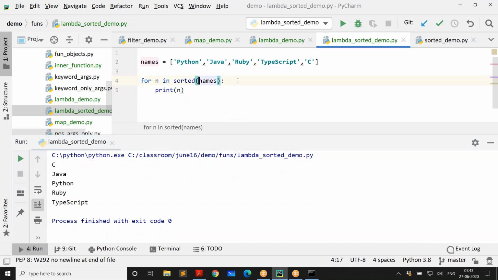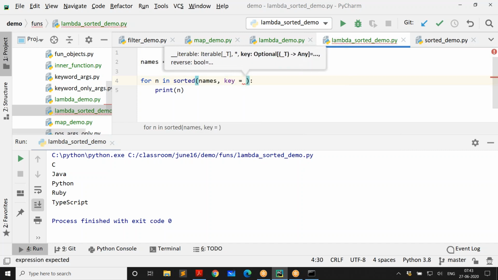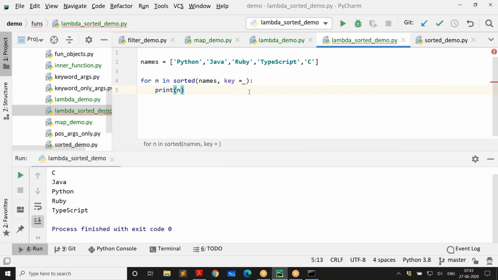But if you want to sort it by something else, then we have seen this sorted built-in function is having iterable and key. The second parameter is key. What is key expecting? The key is expecting a function. But I don't want to give a function. I want to give a lambda there, because instead of creating a function, it's much simpler and faster to create a lambda.